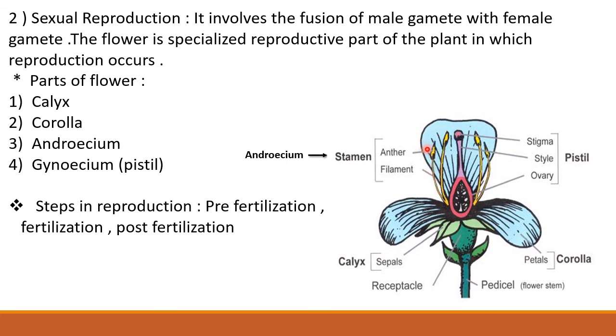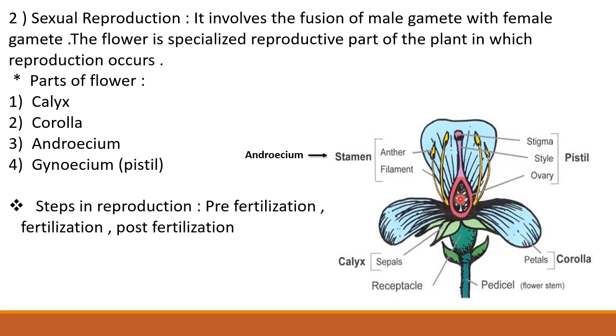These pollen grains further produce male gametes. The innermost whorl of the flower is called gynoecium or pistil. Gynoecium is the female reproductive whorl of the flower. It consists of stigma, style, and ovary, and inside the ovary, one to many ovules are present.